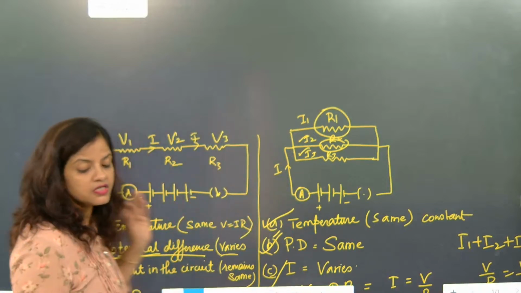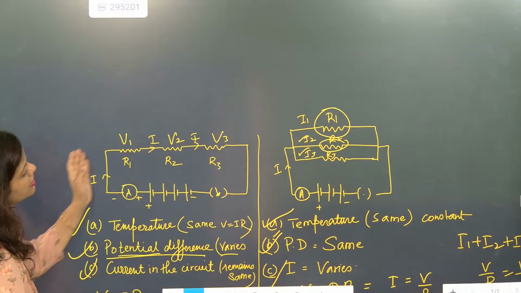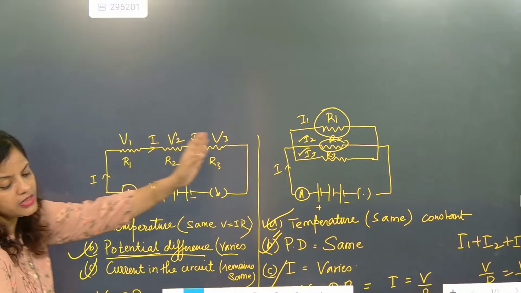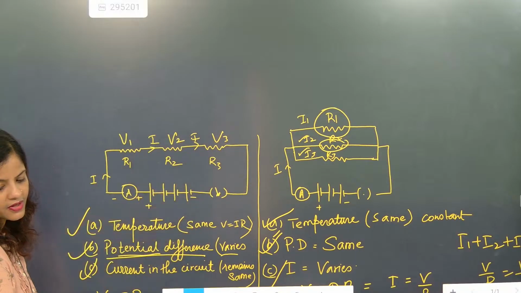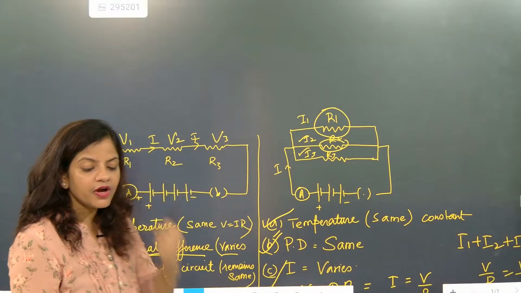Now the second important point: in series connection, all the current is exactly flowing, so the same amount of current is dragged.